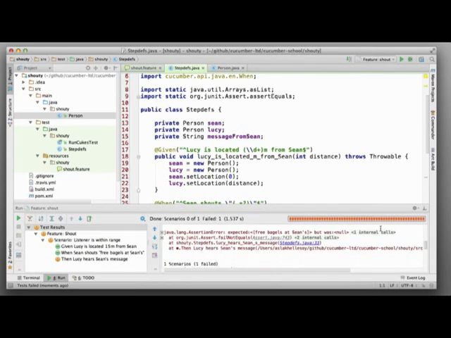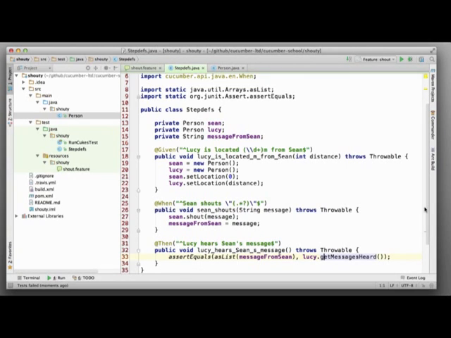This is great. Whenever we do BDD, getting to our first failing test is a milestone. Seeing the test fail proves that it is capable of detecting errors in our code. Never trust an automated test that you haven't seen fail. Now all we have to do is write the code to make it pass. That's the easy bit.